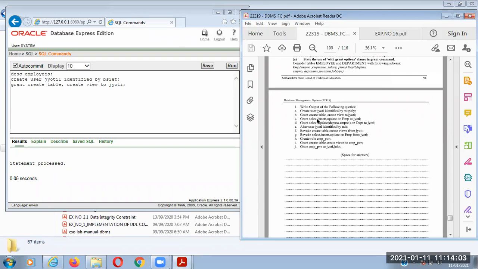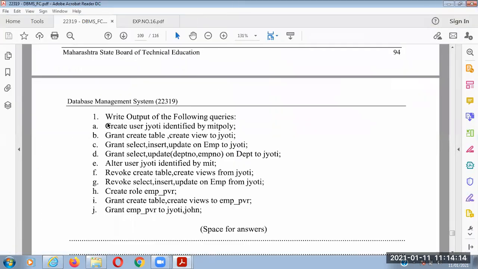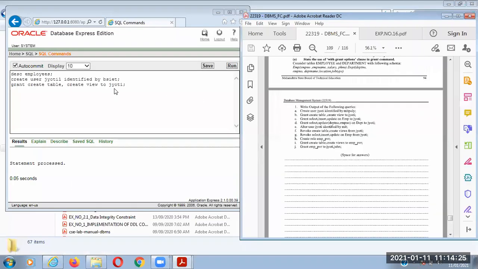Okay, next statement, you can grant select, insert, update. Okay, these are some DML commands. DML operations are granted to Jyoti, but in this we must have a table name. Okay, so we can grant select, insert and update on table name to Jyoti. Okay, so it is very simple.